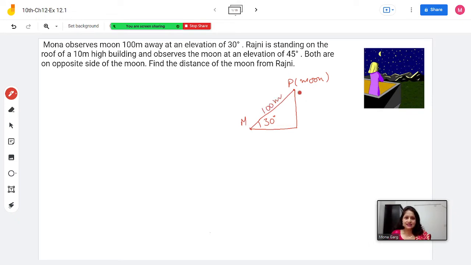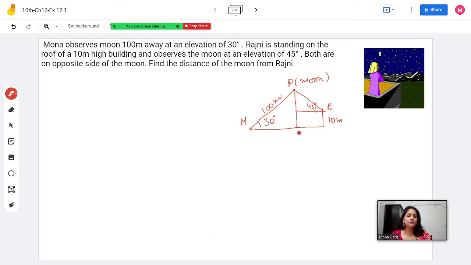Now it says that Rajni's position is on a 10-meter high building, and she is on the opposite side of the moon. So we have to place Rajni here, and this is the 10-meter high building. Now it says the angle of elevation from Rajni to the moon is 45 degrees. The angle of elevation is the same fundamental: it is between the line of sight and the line parallel to the horizontal. So this is 45 degree here.